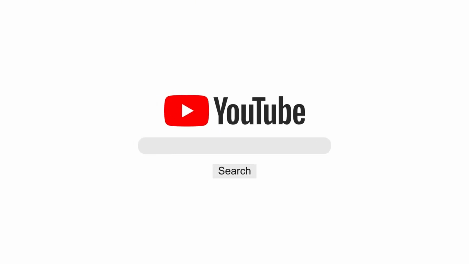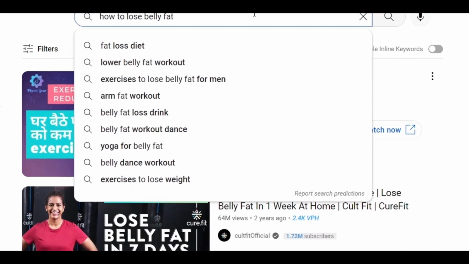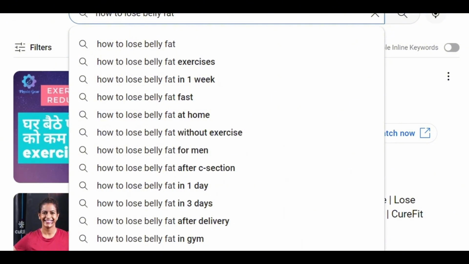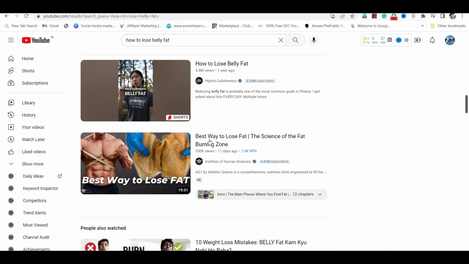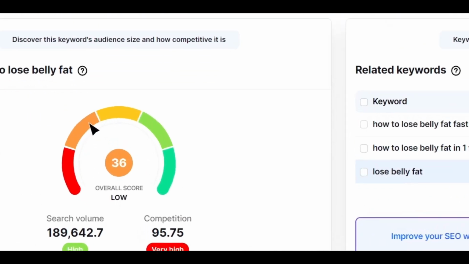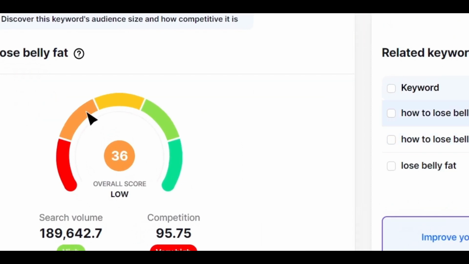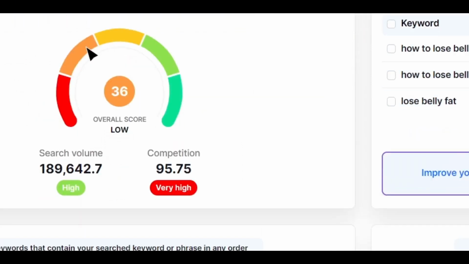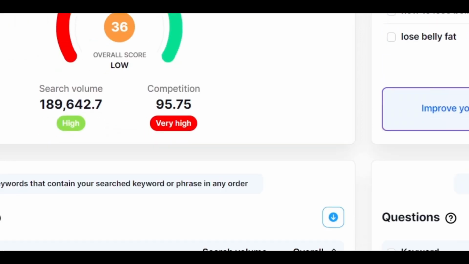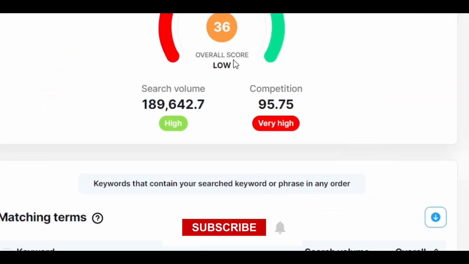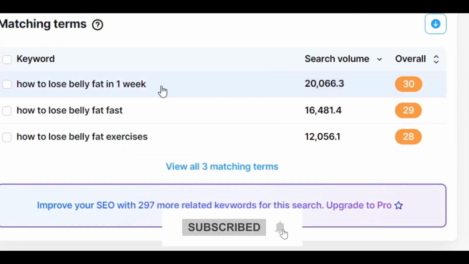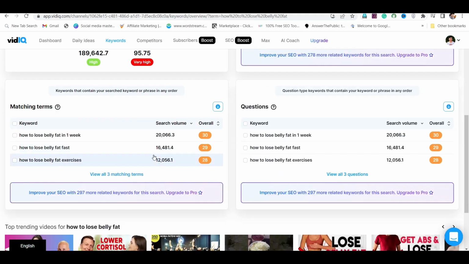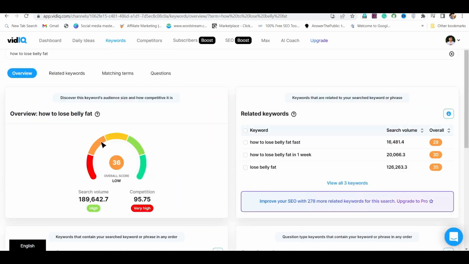So first of all, we do keyword research. You have to go to YouTube again. And here I search, how to lose belly fat. Here you will see more keywords and suggestions. You can copy all these and make a video on each keyword. And you can see how many views have come on this single keyword. Also you can see its search volume in vidIQ. There are 189,000 searches on just one keyword, and millions of people keep searching this keyword every month. Apart from this, you can see related keywords, and all keywords have good search volume. So you can make a video with every single keyword.